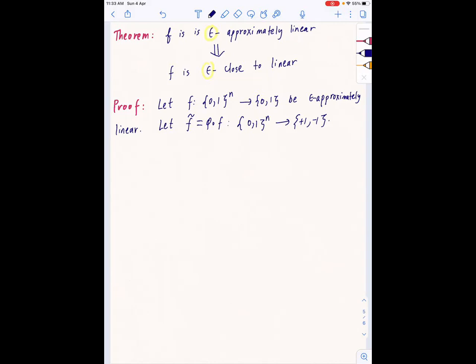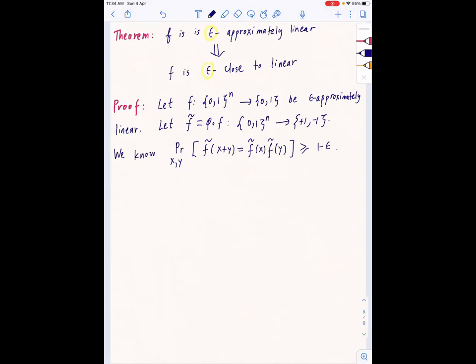We know that f satisfies the condition f of x plus y equals f of x plus f of y for most inputs x, y. So what does f tilde satisfy? We know that if we uniformly choose x, y at random from {0,1}^n independently, basically two random inputs we plug in, this multiplicative function condition holds with high probability.